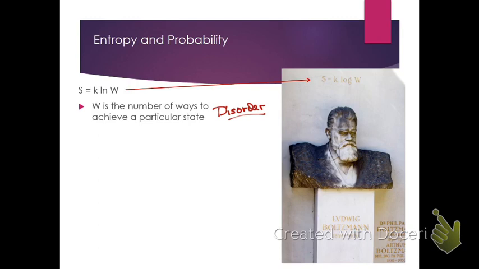But nonetheless, we can use this equation for entropy, dealing with the number of different ways. The other thing to point out in this equation, of course, is that the k in this equation is the Boltzmann constant that we have used in other calculations at this point. So we've got this nice little equation that relates entropy to the number of different ways that we can achieve a particular state, and that can relate, of course, to disorder.